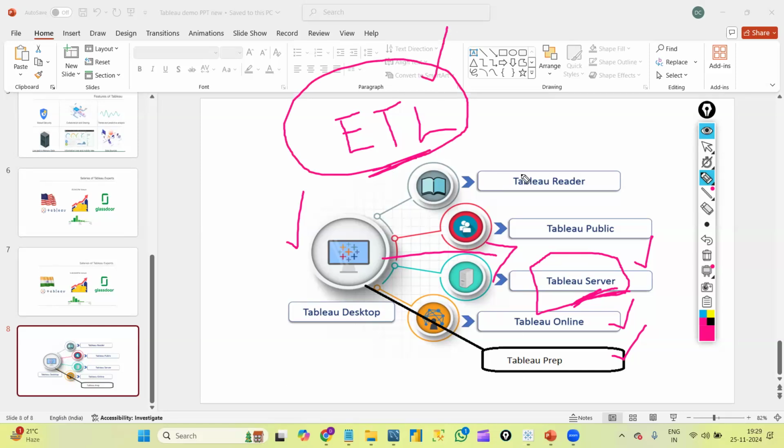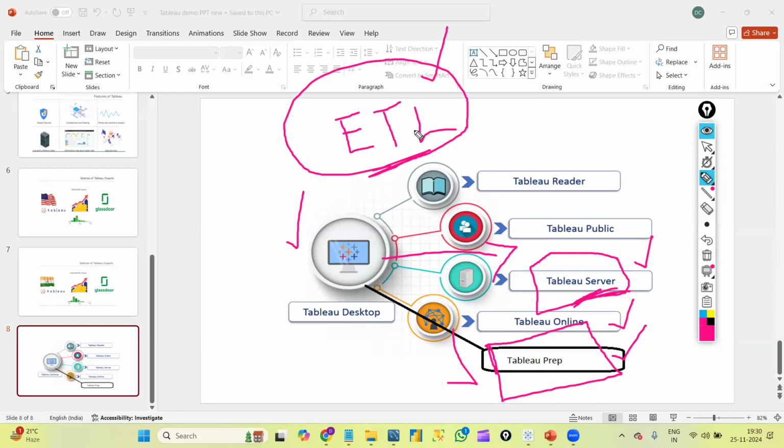Likewise, within Tableau itself we have our own ETL tool, that is Tableau prep. I will show you how to download Tableau prep, and we will learn each and every concept in the Tableau prep classes.